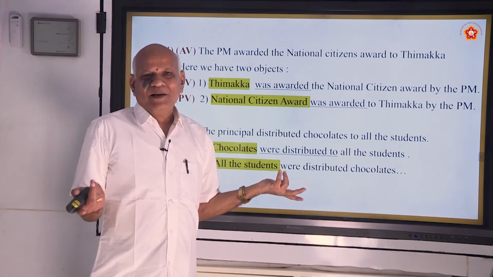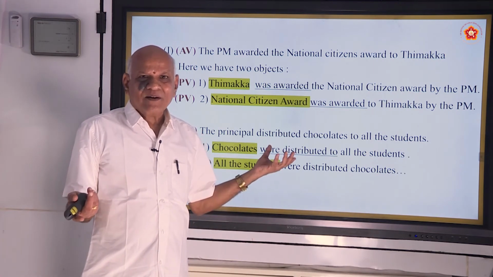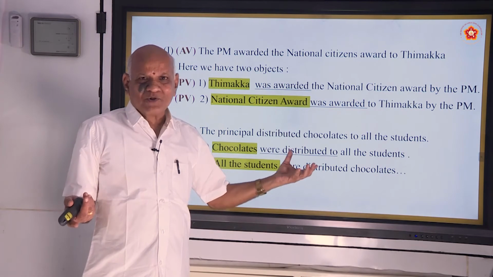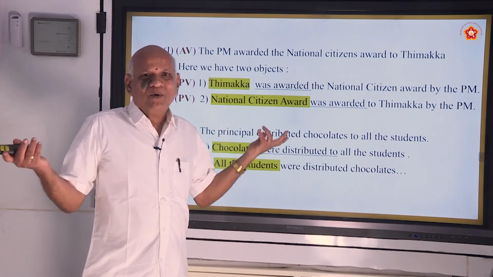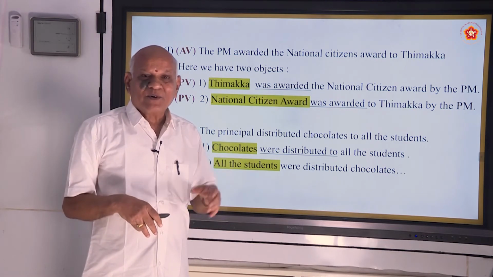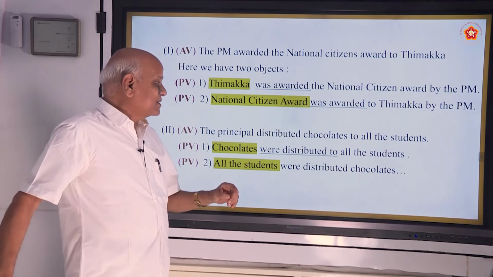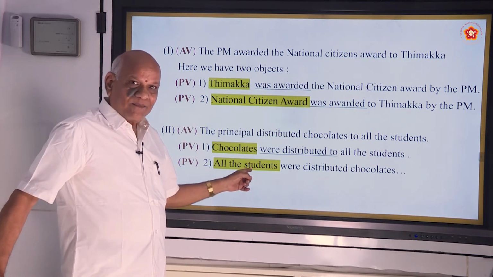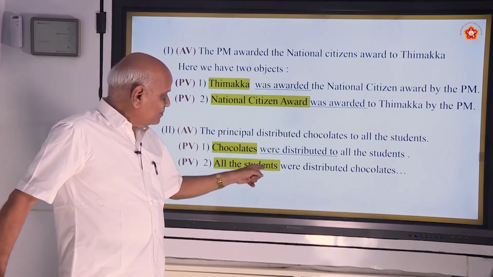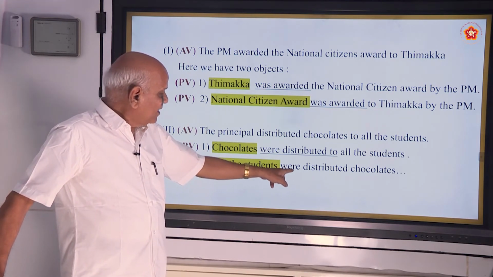You can say "by the principal" or not, because they are concerned with the action, that is, chocolates were distributed. By whom? Whoever it may be. So that is understood. And here, all the students, again the indirect object. So it is plural, students. So what have you brought? Were.